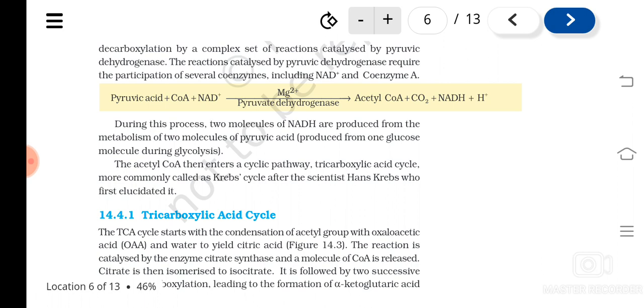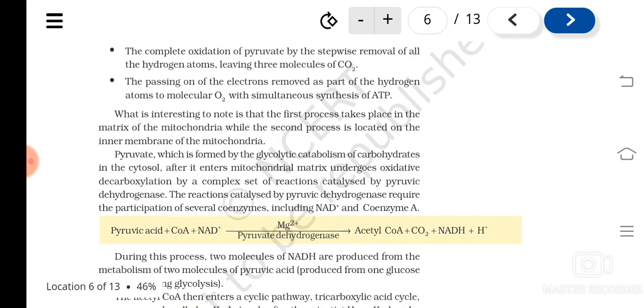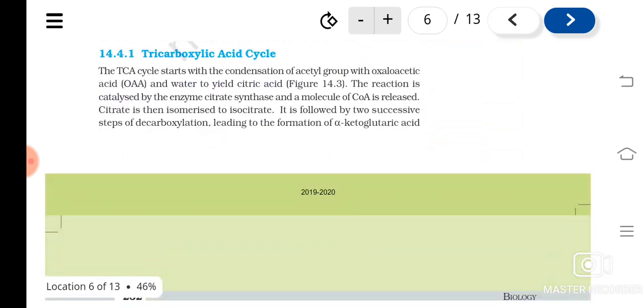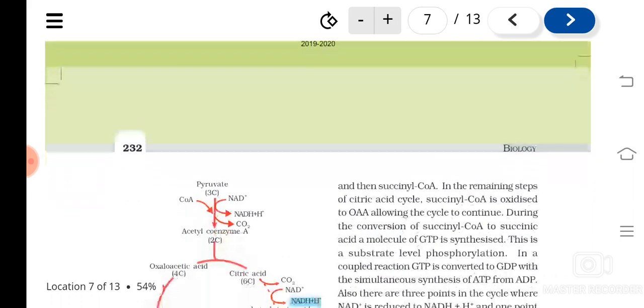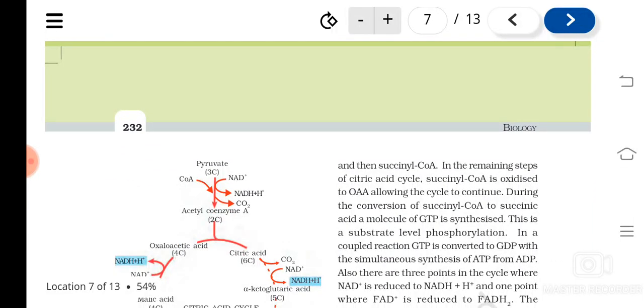process where the pyruvic acid is getting converted to carbon dioxide. Release of carbon dioxide takes place here. Understood? And in which form does the pyruvic acid enter into the Krebs cycle? In the form of acetyl CoA, and there you can see one molecule of NADH is formed from one molecule of pyruvic acid. Means from one molecule of glucose, two molecules of NADH is formed. Is it clear?